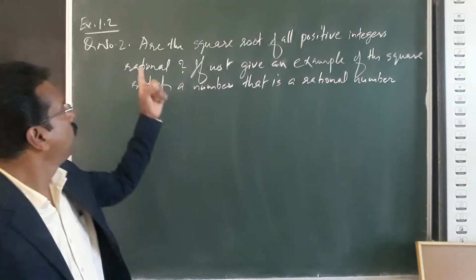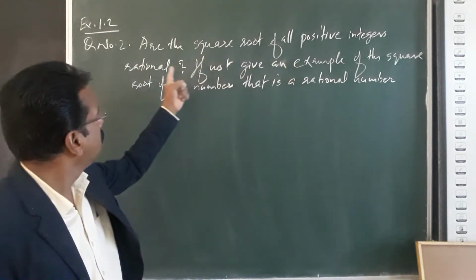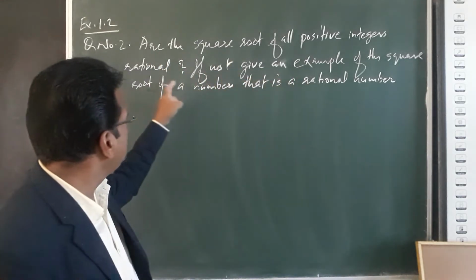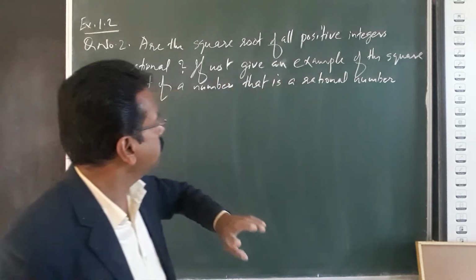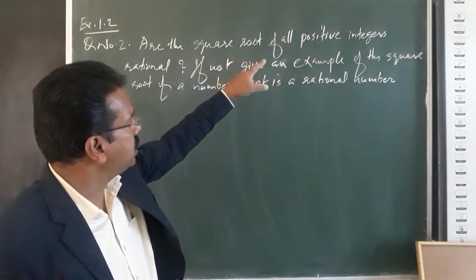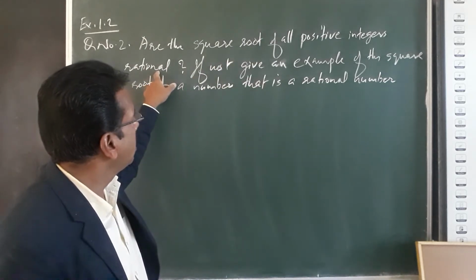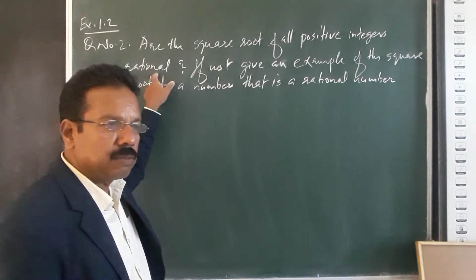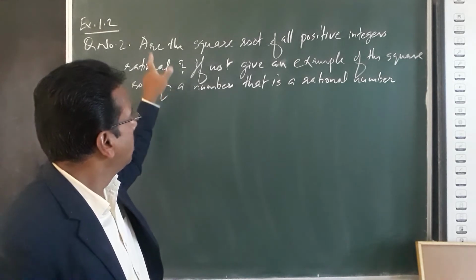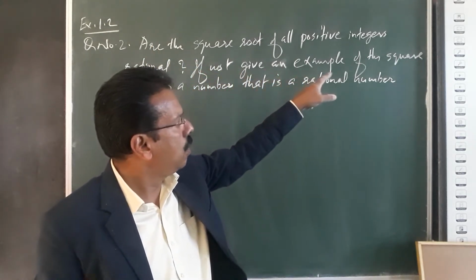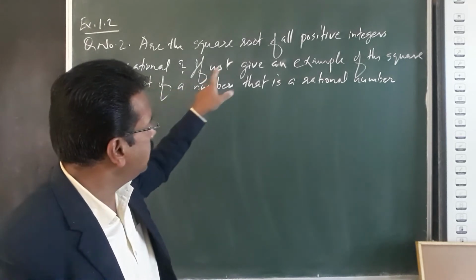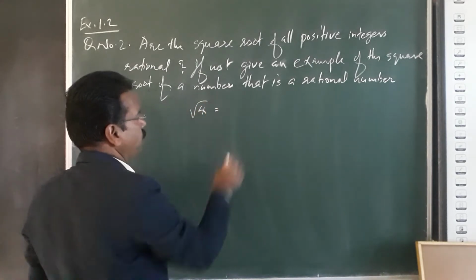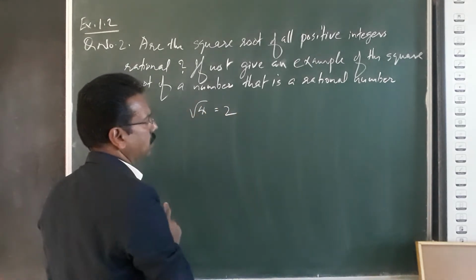Question number 2. Are the square root of all positive integers rational? If not, give an example of the square root of a number that is a rational number. The square roots of all positive integers are not rational. But for an example of the square root of a positive integer that is rational: the square root of 4 is equal to 2, which is rational.